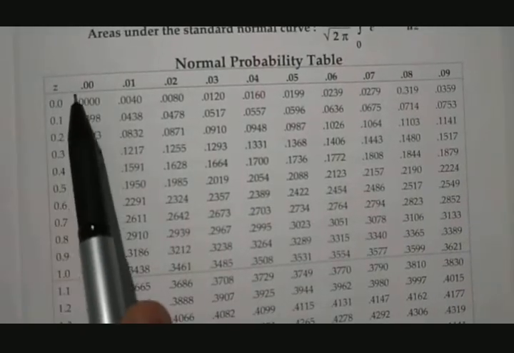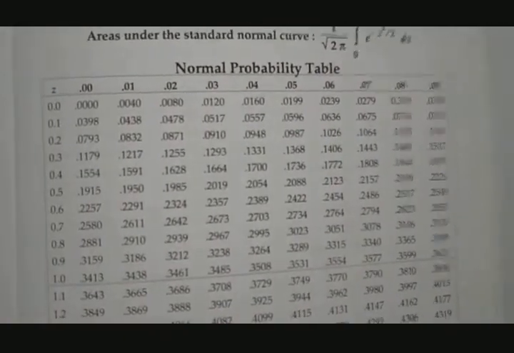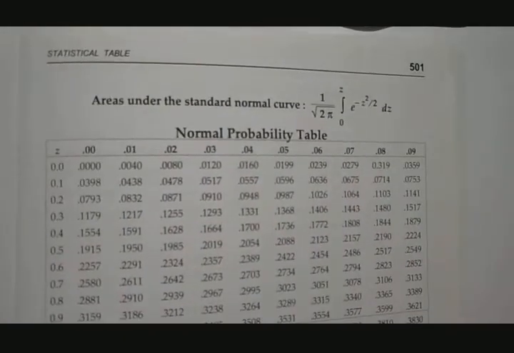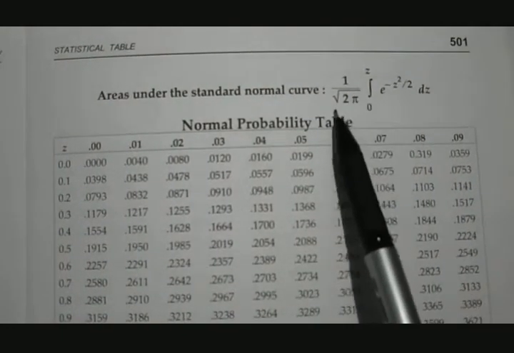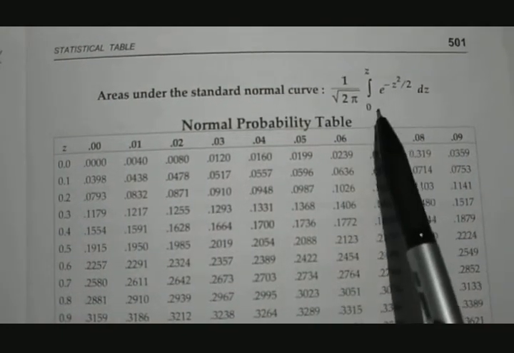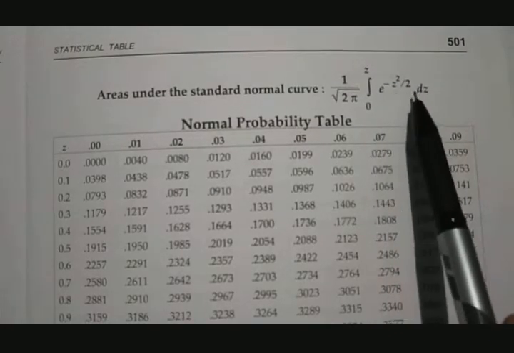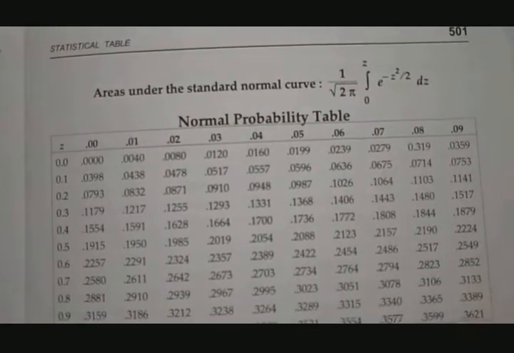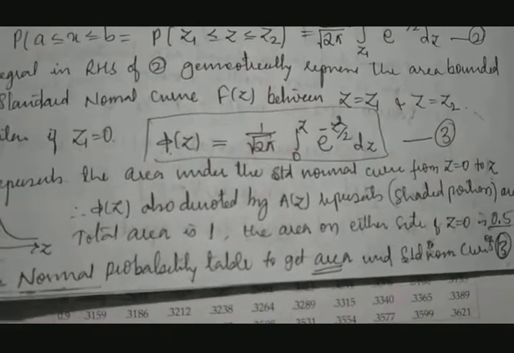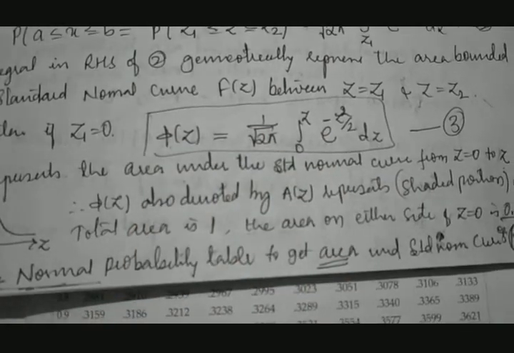Okay, the z value will be given and we are going to calculate. You can see here this normal distribution table provides the results for what? 1 divided by square root of 2 pi, integration between 0 to z, e raised to minus z square by 2 dz. That is nothing but phi of z. Yes or no? That is nothing but phi of z. You can see here phi of z.